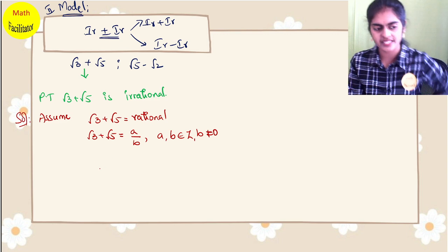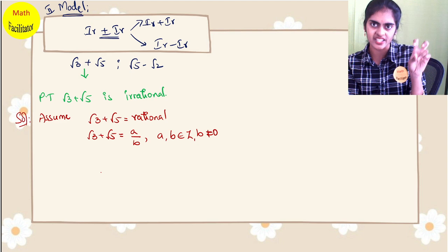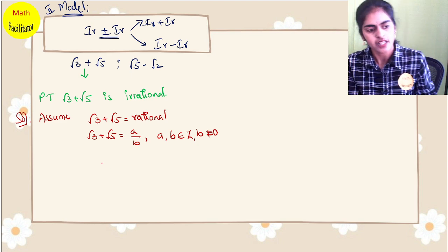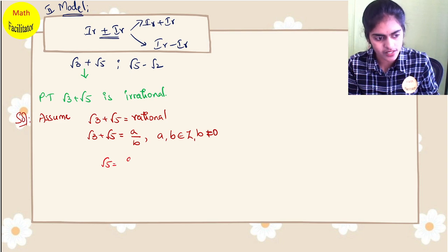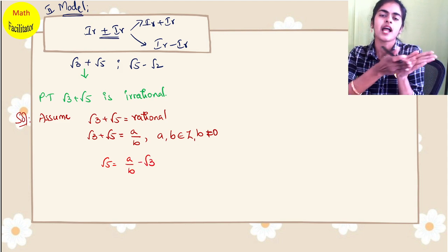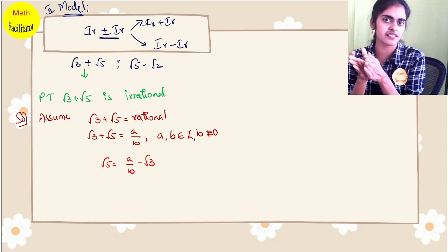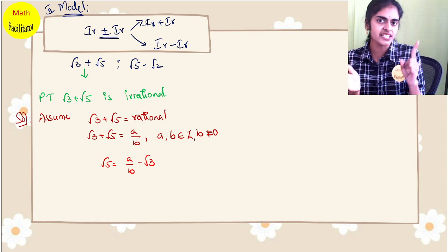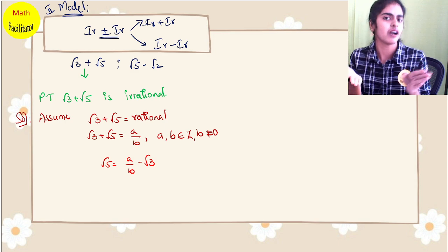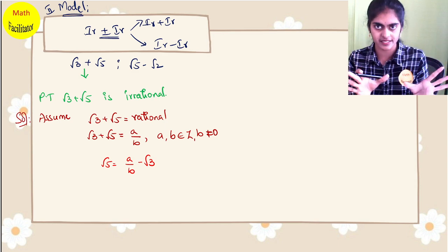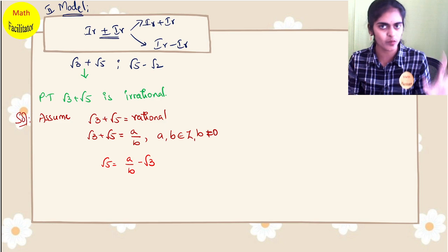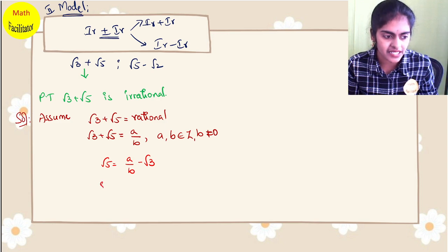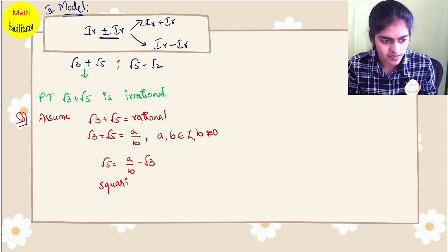Now the next step: on the RHS you have two irrational numbers, root 3 and root 5. So I will take root 5 is equal to a by b minus root 3. One irrational number I am transposing to the other side. After doing this, you don't have any more steps to do, so you will simply square it. Squaring on both sides.